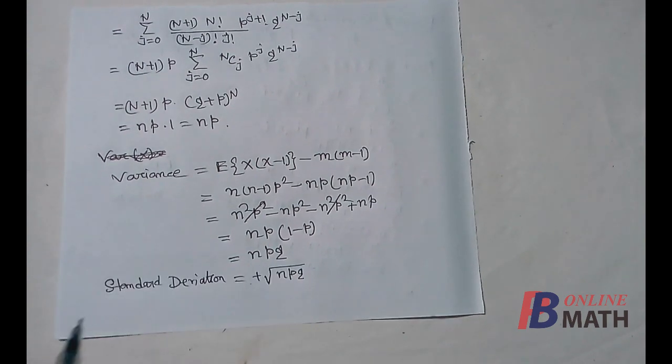Variance of binomial distribution is npq. And we know that standard deviation is the positive square root of variance. So standard deviation equal to root over npq.